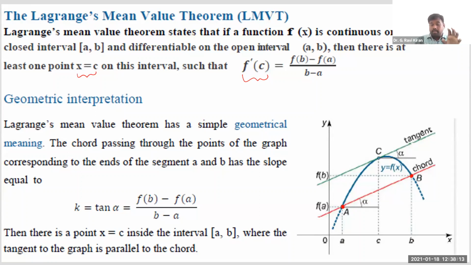If you directly calculate the average change from A to B, it is given by f of b minus f of a divided by b minus a. And if you calculate the instantaneous change at C, it is f dash of C. Now see what Lagrange's mean value theorem says. When you are given a function f of x, which is continuous and differentiable within the interval a comma b, then there exists at least one point C where the instantaneous change is exactly equal to this average change, right?